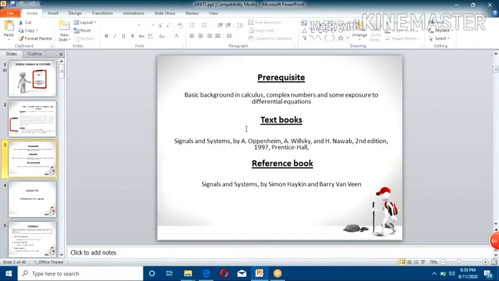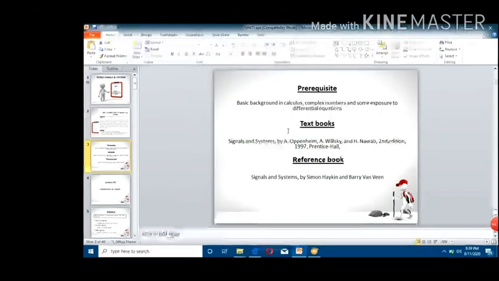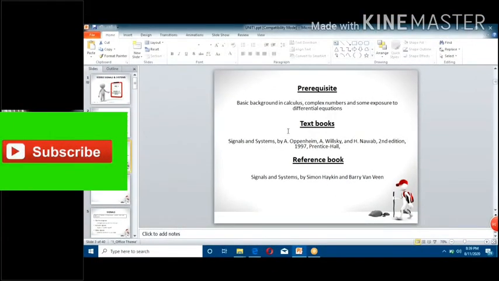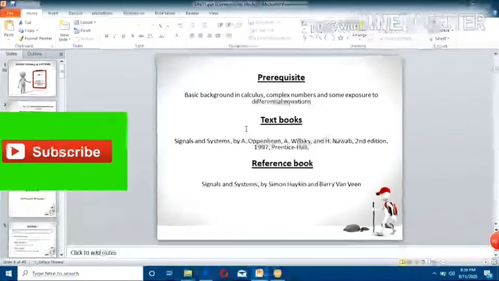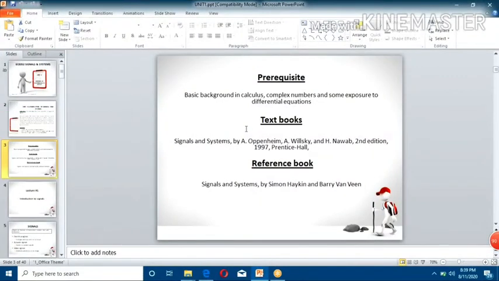If you know these concepts, our subject becomes very easy for you. Otherwise, it becomes a little bit complex. So whenever you have time, go through these three topics: calculus, complex numbers, and differential equations.